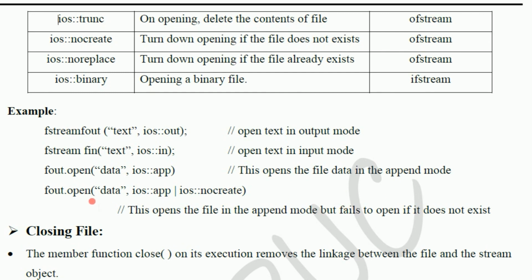In the same way, fout.open("data", ios::app | ios::nocreate) means open the data file in append mode, that means add at the end mode, as well as turn down opening if the file does not exist. That means if the file is not there in the drive or disk, don't open it.